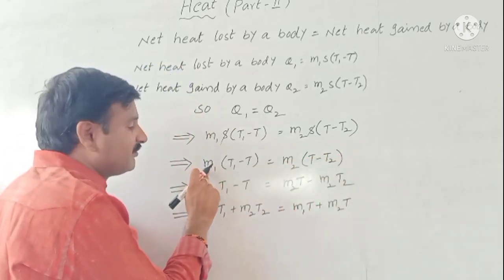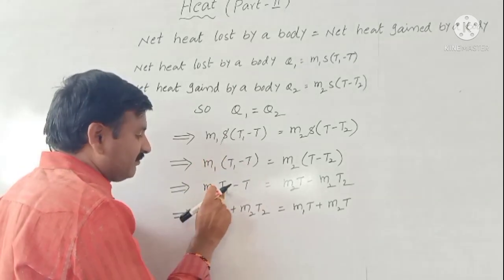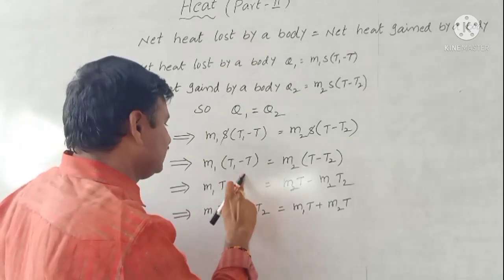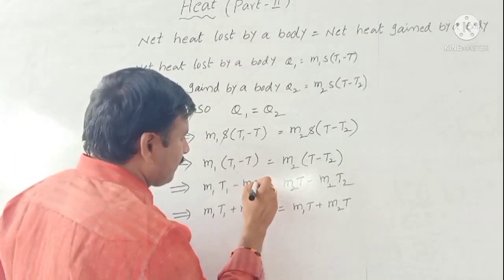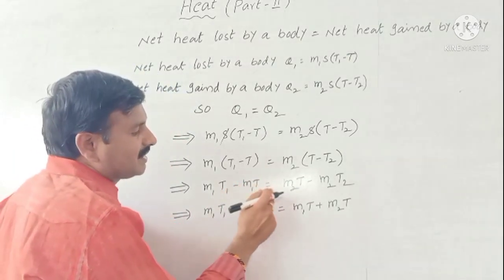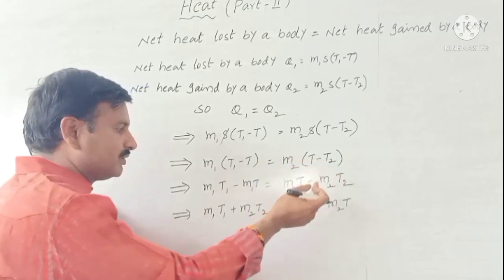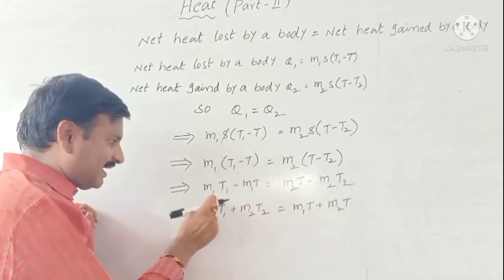Each term multiplied by M1: M1 T1 minus M1 T is equal to M2 T minus M2 T2. Minus M2 T2 take this side.